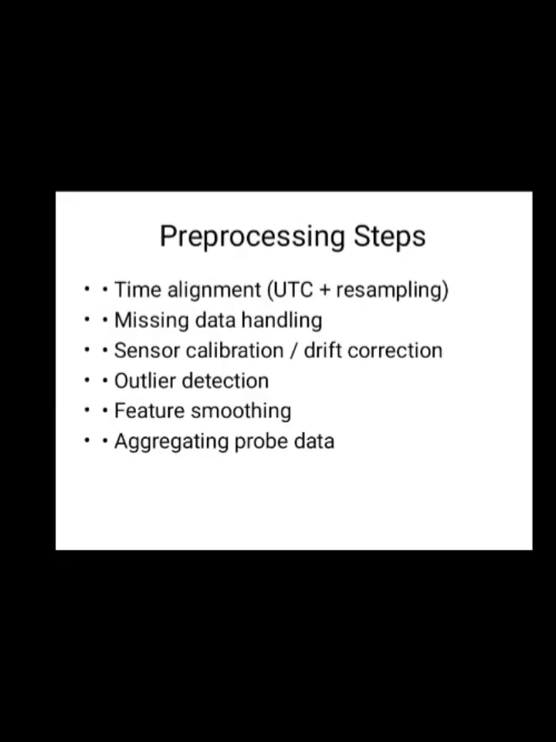Processing steps. Time alignment ensures all data sources share a common timeline. Missing data must be handled using imputation, interpolation, or filtering. Sensor calibration is required because sensors drift over time. Outlier detection removes unrealistic spikes or drops caused by sensor errors. Smoothing helps reduce noise and makes traffic patterns more stable for the model. Aggregating raw data into useful features like average speed or travel time is critical for model readiness. Good processing dramatically improves prediction accuracy.